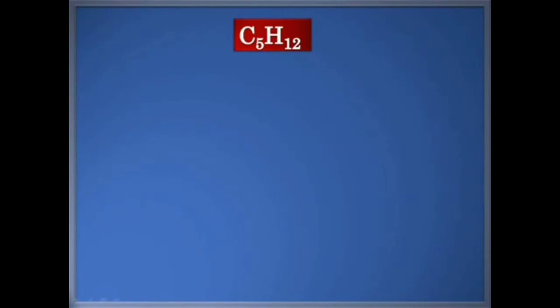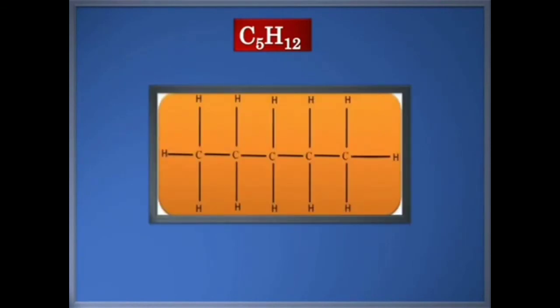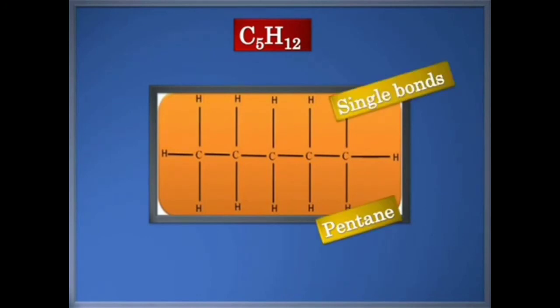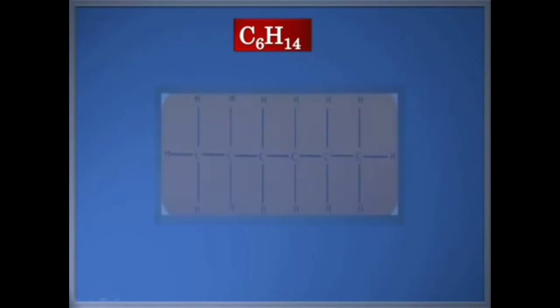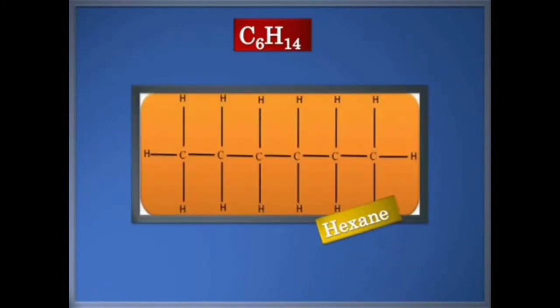Here's a look at pentane, C5H12. As you can see, it has 5 carbon atoms. Pentane, that's the name here. Again, there are only single bonds. Here's hexane. As you can see, the formula for hexane is C6H2 into 6 plus 2. 2 into 6 is 12 and 2 into 6 plus 2 is 14. So the formula for hexane is C6H14. This is hexane for you. Again, there are only carbon-carbon single bonds. So that was the first category of hydrocarbons. It's called alkanes. Understood? Let's now move on to the second category of hydrocarbons.